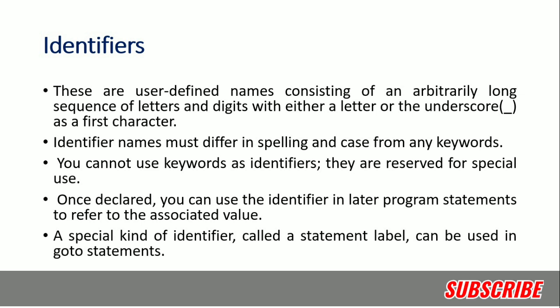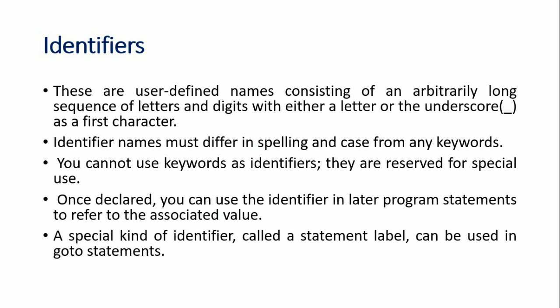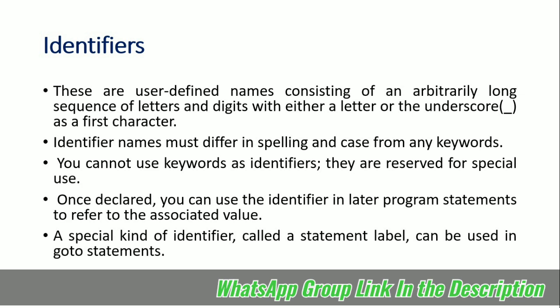So the variables or the methods which we are creating are basically the identifiers. We can just use them further also in the program. A special kind of identifier called a statement label can be used in GoTo. So GoTo is basically reserved for future use, but with the GoTo also we can use some label, and that is also an identifier only.